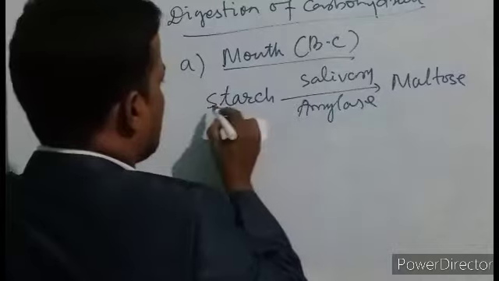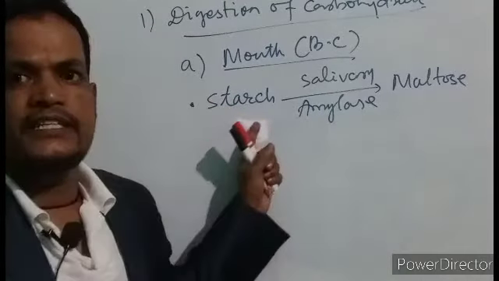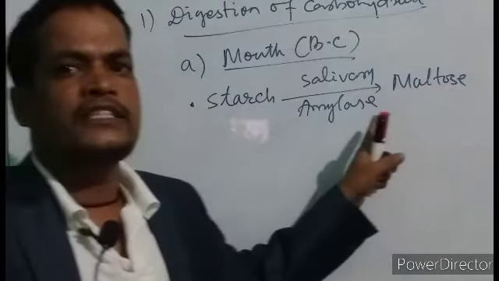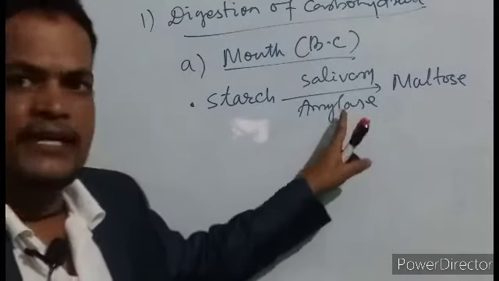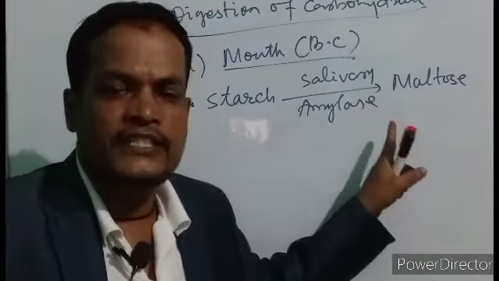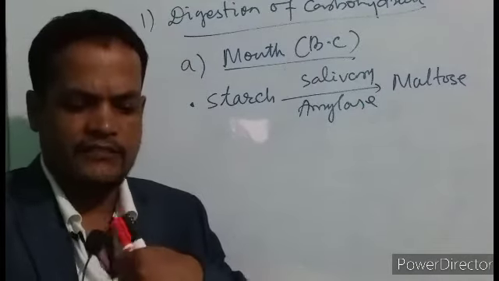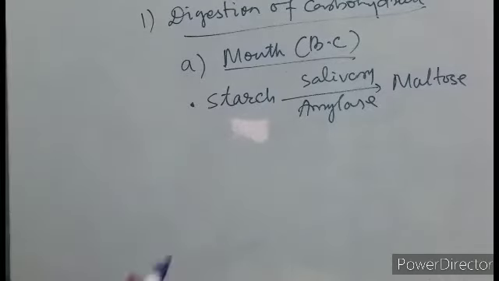Is it right? The number 1 step, the digestion starts in the mouth. The starch is converted to maltose in the presence of an enzyme called salivary amylase, and that salivary amylase is secreted from the salivary glands. Is it right? Salivary gland. Next, come to digestion at the stomach.